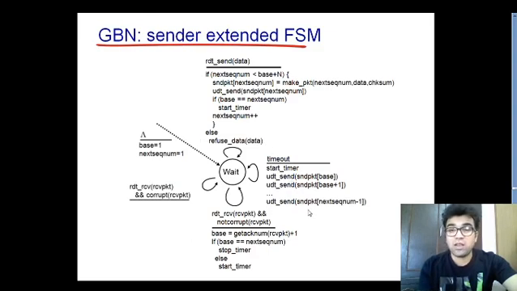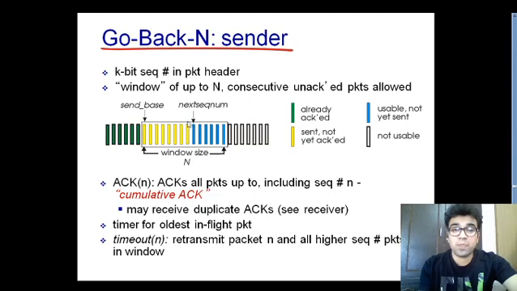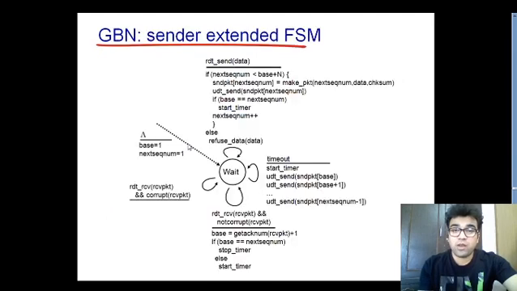And finally you need to stop at next sequence number minus 1, which means you need to send the packets till this particular point, and then the same condition starts again. Now we'll try to understand this portion of the code.